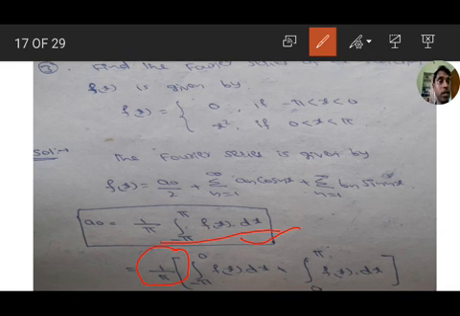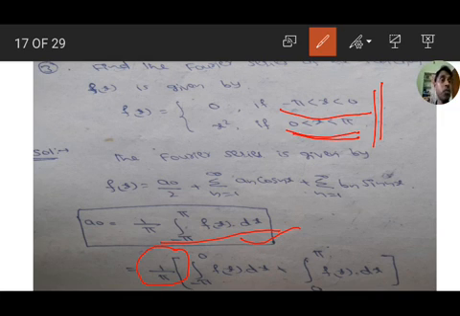The function is defined separately for minus pi to 0 and 0 to pi, therefore we have to divide the integration also into minus pi to 0 and 0 to pi. So, minus pi to 0 f of x into dx plus 0 to pi f of x into dx.